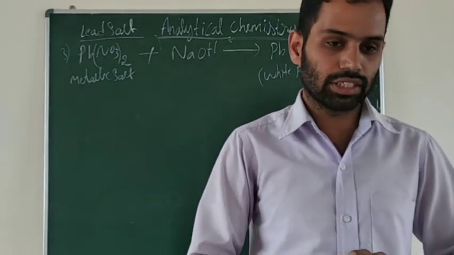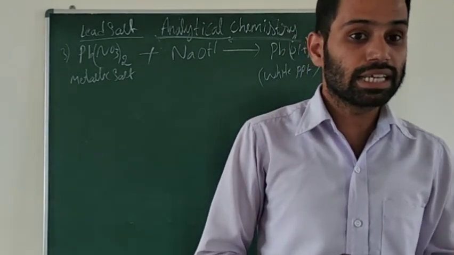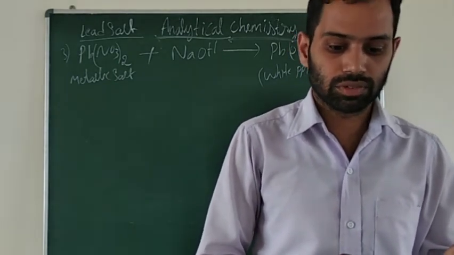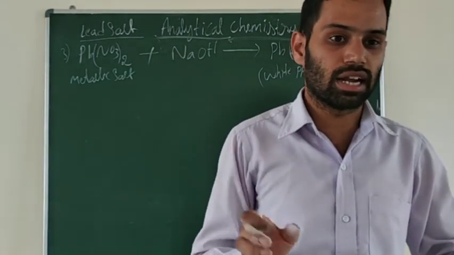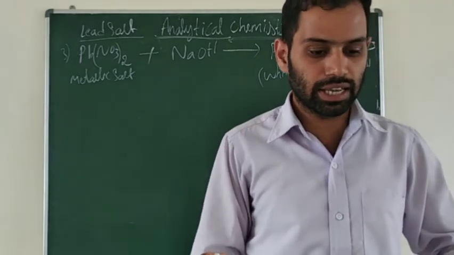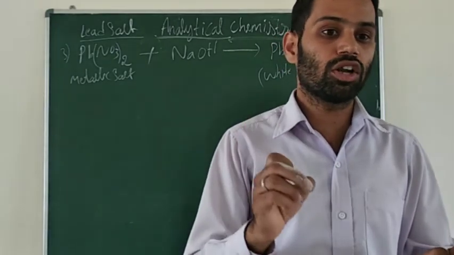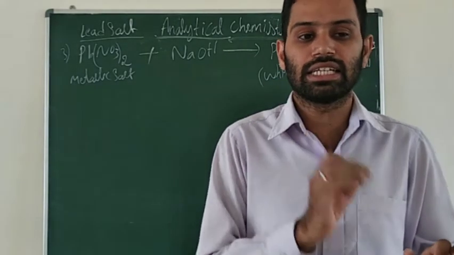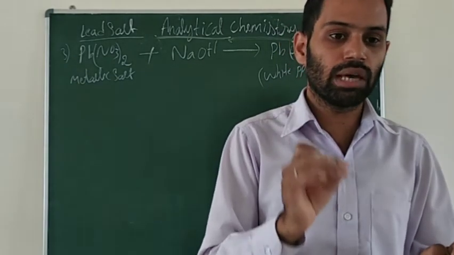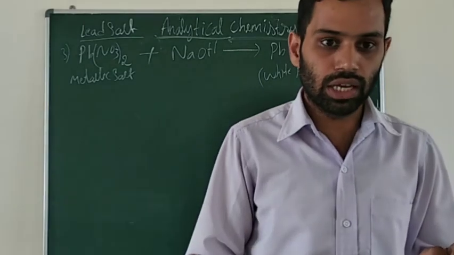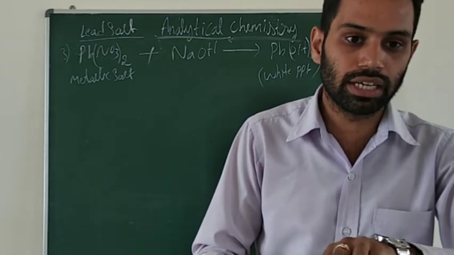So these are the few reactions to identify the metallic ions by adding the reagent, that is alkali, sodium hydroxide. That is the reagent we are using to identify the metallic ion from their metallic salts. Okay. So next reagent, action of ammonium hydroxide on certain salt solutions. Ammonium hydroxide, that is the alkali that acts as a reagent. If you add the ammonium hydroxide to the salt solution, from these also we can identify the metallic ions.